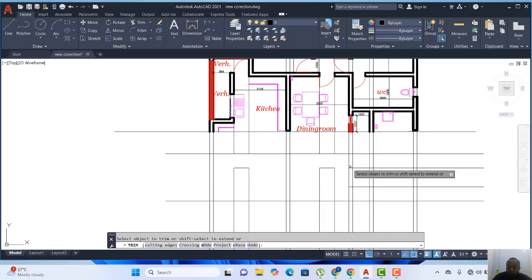And then we have a wall here, so I'll remove this. There's nothing here, so we only show this wall, and there's nothing here as well. Then I will remove this. We have a window here, so I'll remove this, and then I'll remove this.